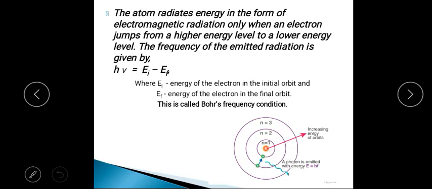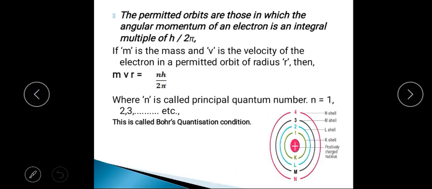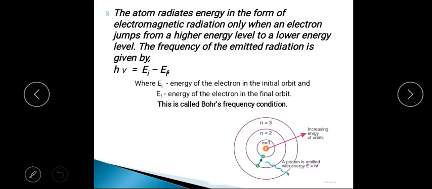From the second postulate, the electron revolves around the nucleus only in the orbit where the angular momentum is an integral multiple of h upon 2 pi. In this postulate, the atom radiates energy in the form of electromagnetic radiation only when an electron jumps from a higher energy level to a lower energy level. For example, if the electron jumps from n is equal to 2 to n is equal to 1.